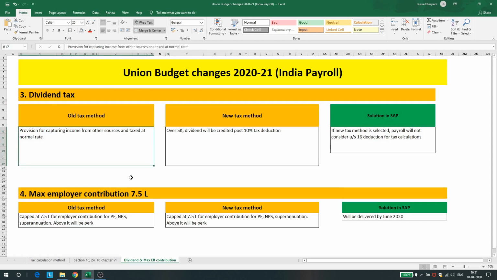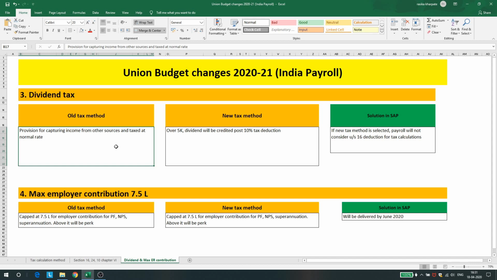So moving on to dividend and maximum employer contributions. What rule has changed for dividend tax? Earlier, whatever dividend was earned by the employee and reported in SAP as income from other sources was maintained in infotype 584 subtype 2, and tax was getting calculated at the normal employee slab rate. So what has changed? The maintenance part has not changed. It will still be captured in 584 subtype 2 only, but it will not be taxed at the normal or slab rate of the employee.